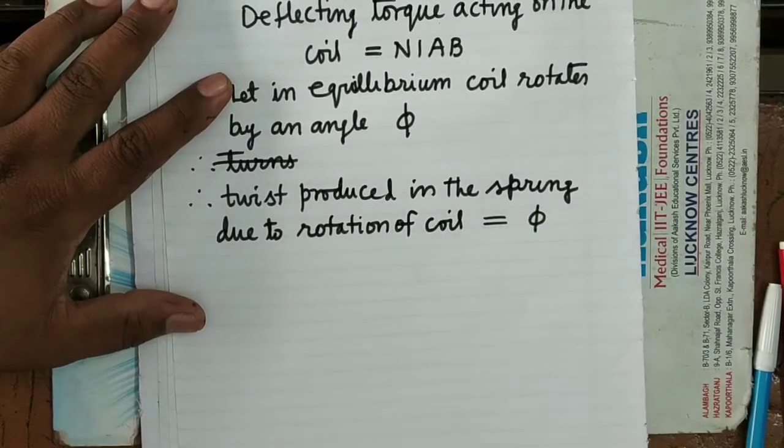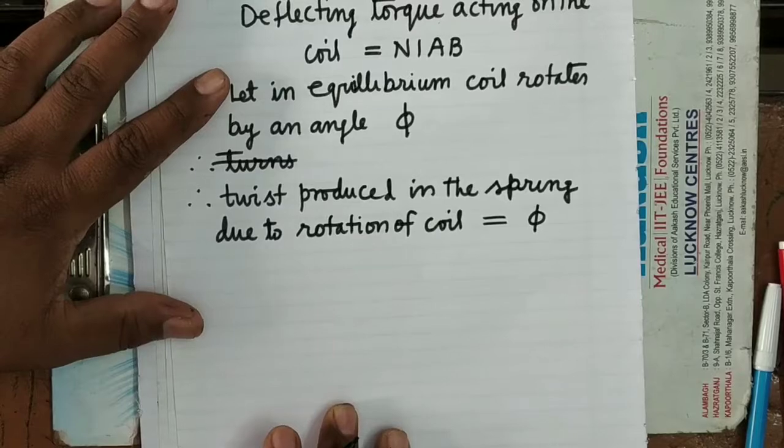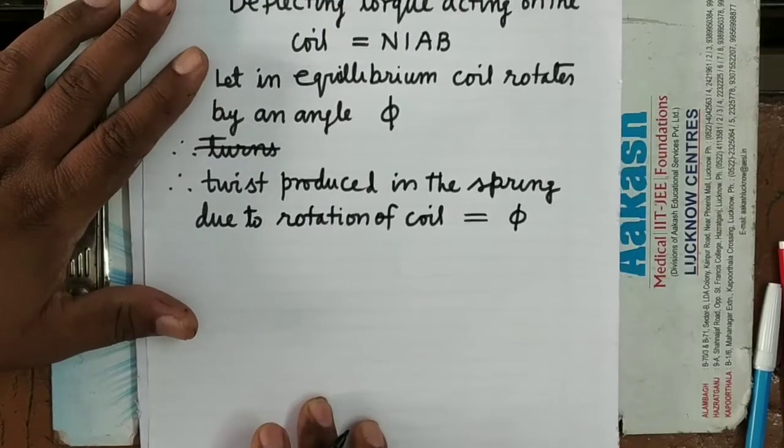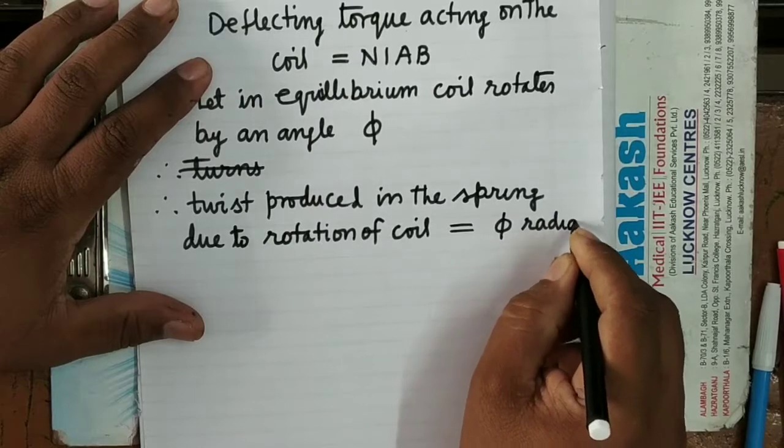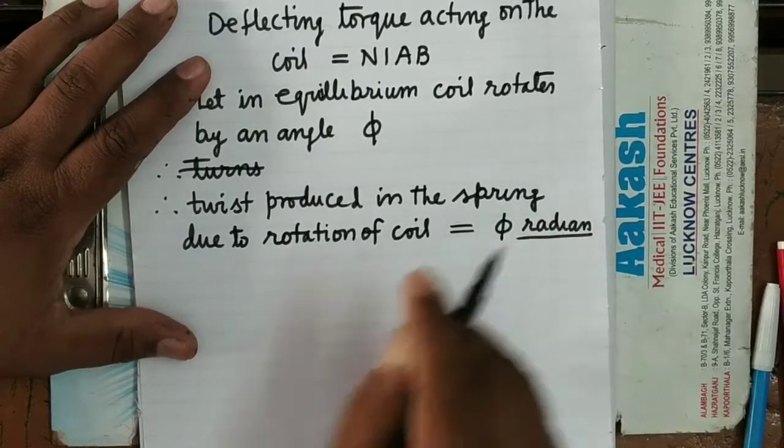It is clear. It will be equal to the same angle by which the coil rotates. Here we take phi in radian.